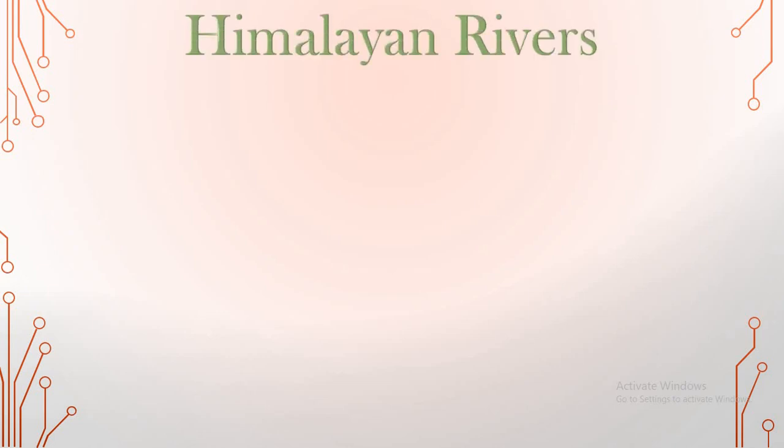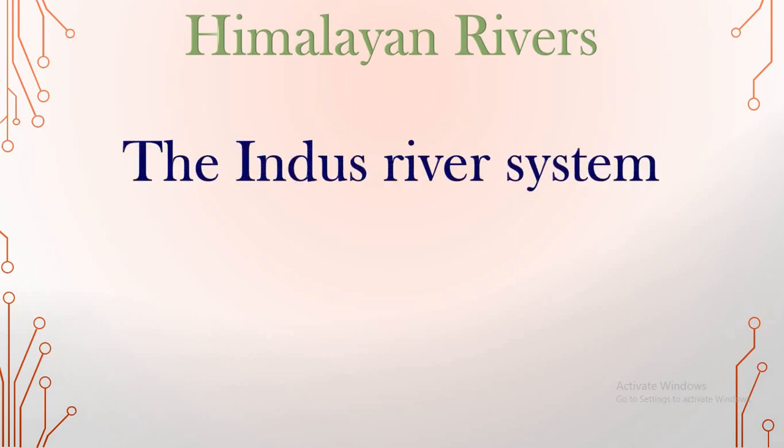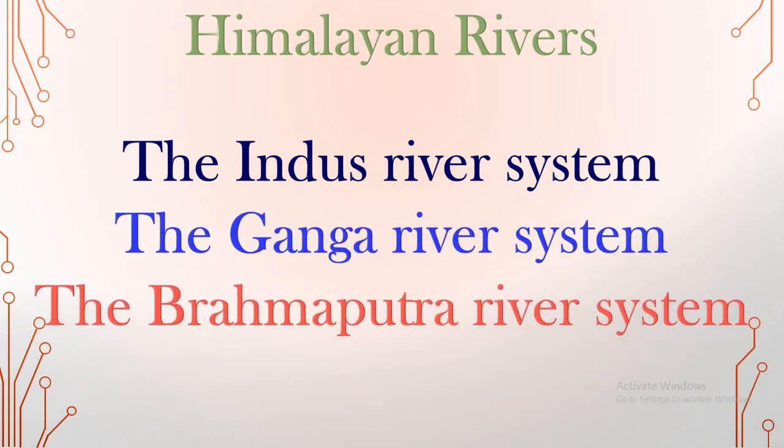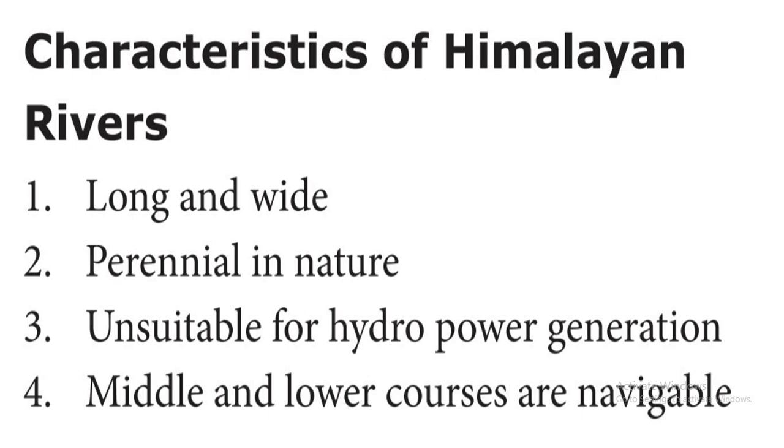First of all, we'll see about Himalayan rivers: the Indus river system, the Ganga river system and the Brahmaputra river system. What are the characteristics of Himalayan rivers?